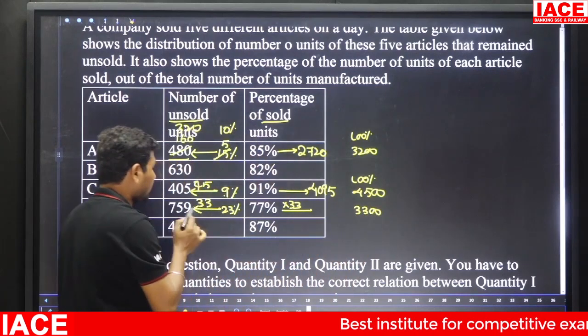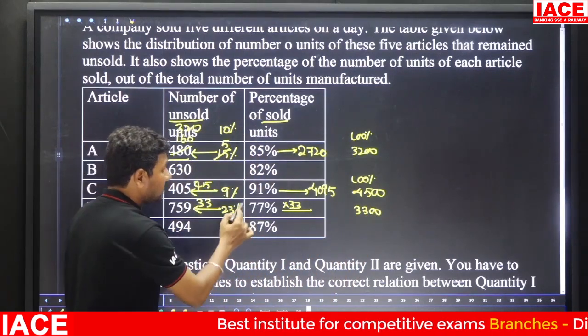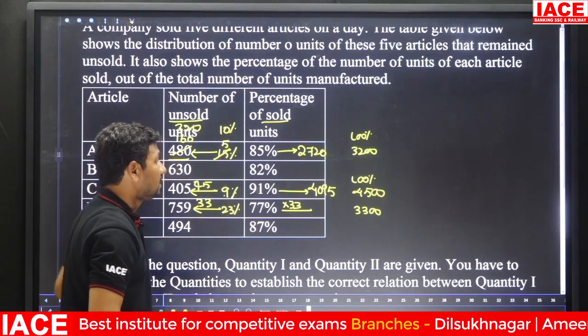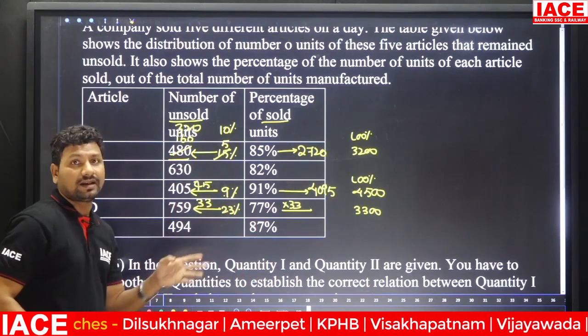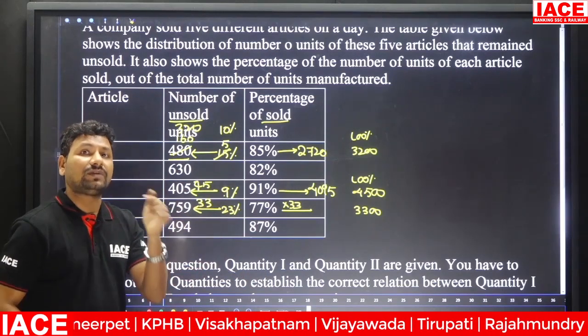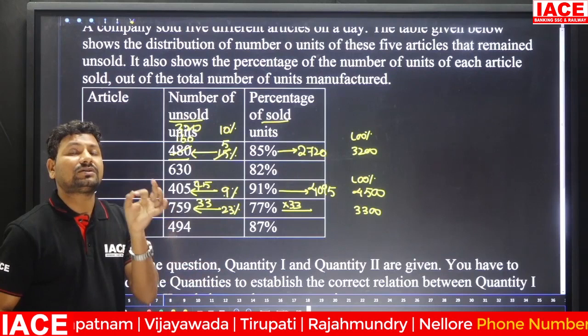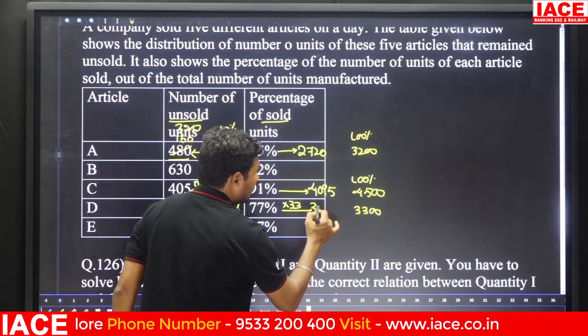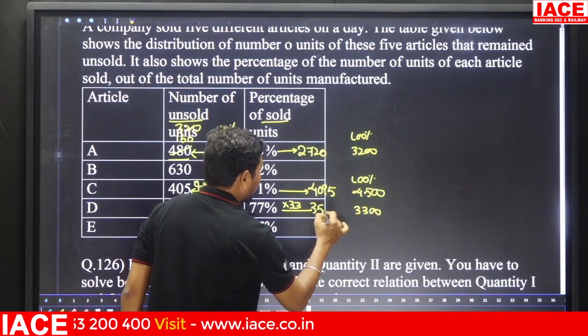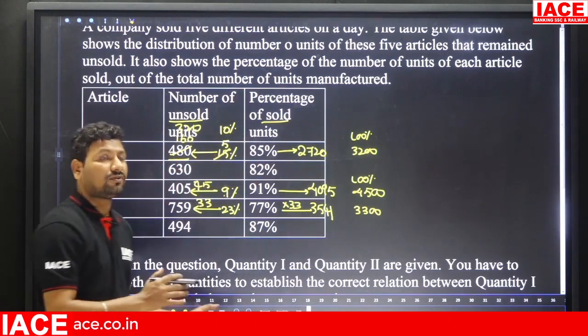In 3300, 759 will be removed. You will get what value? 77%. Here 300 removed, you will get 3000. In 3000, an extra 459 removed. Here in 3450 will be removed, you will get 3550. Okay. In 3550, in 35 here 41. Okay, 3541 will be obtained.